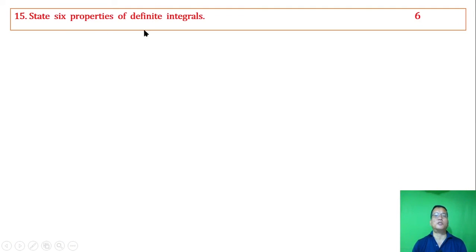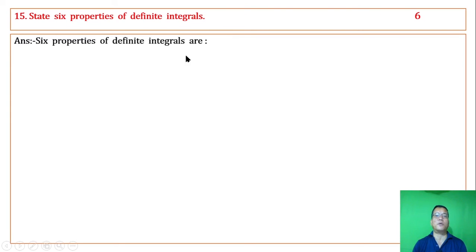Start 6 properties of definite integrals. Definite integrals ki 6 property. The 6 properties of definite integrals are: integral of f of x dx from a to b is equal to integral of f of t dt from a to b. Variable change the way without changing the limit and change others remains unchanged.